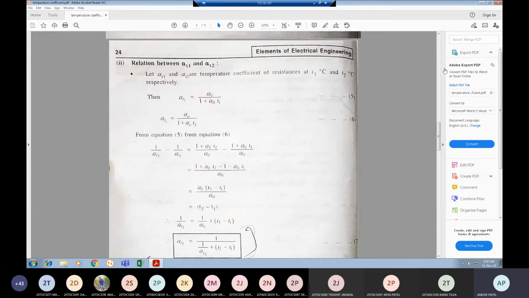Now we'll do some exercises, so we'll get the idea how we can calculate the temperature coefficient of resistance at different temperatures.